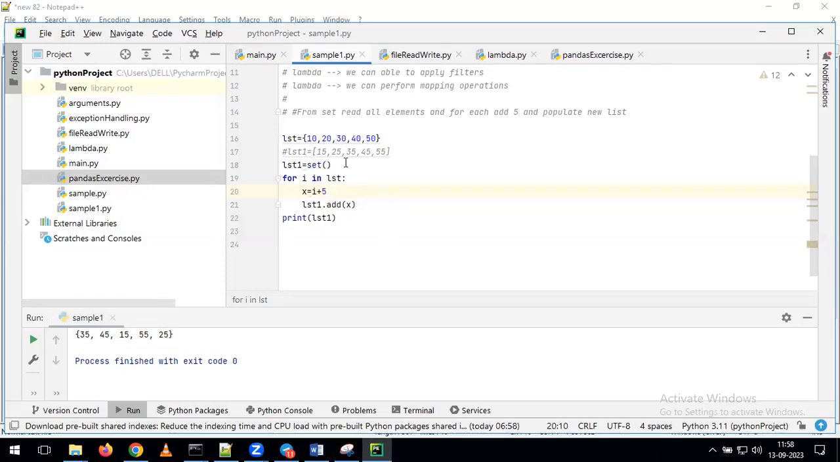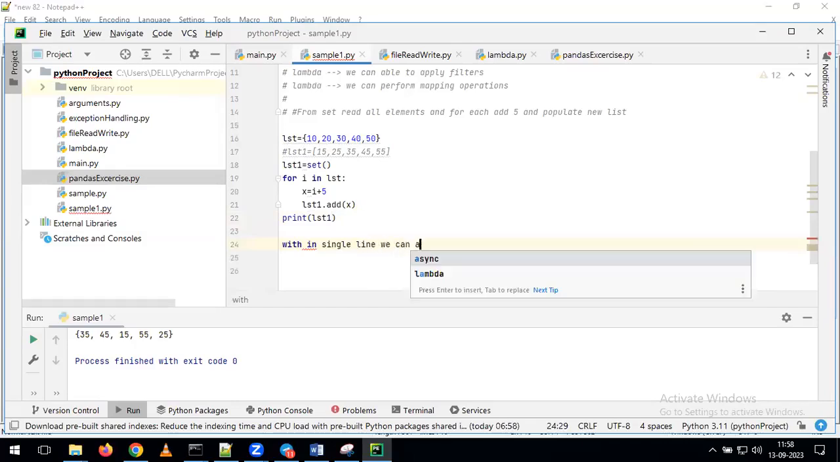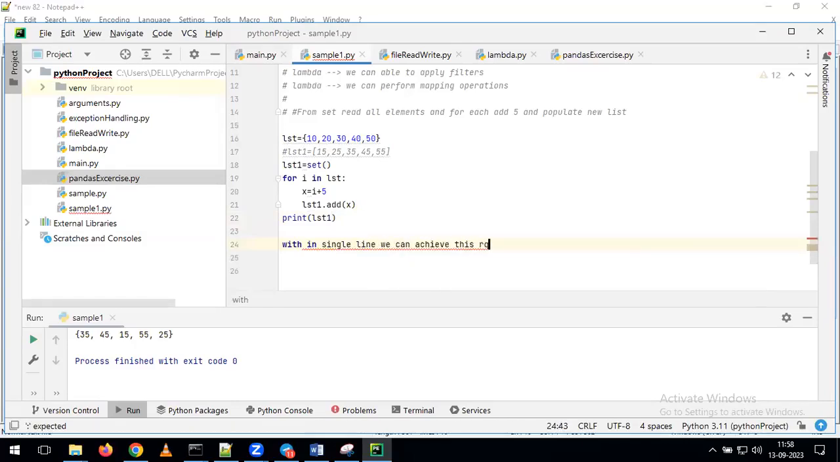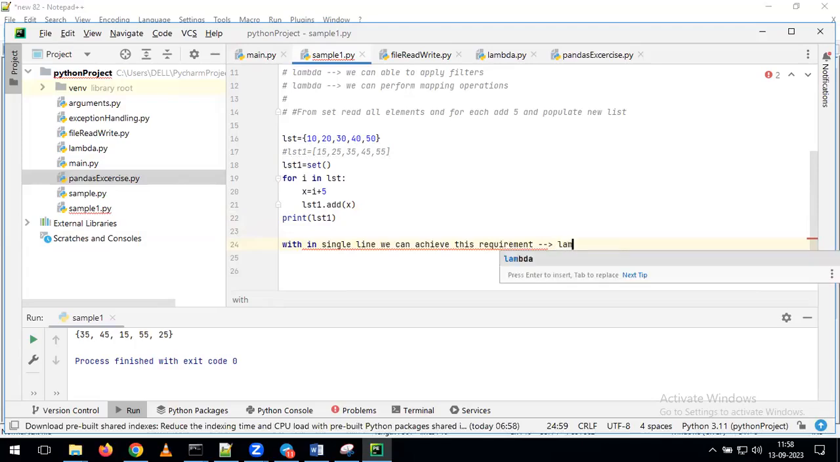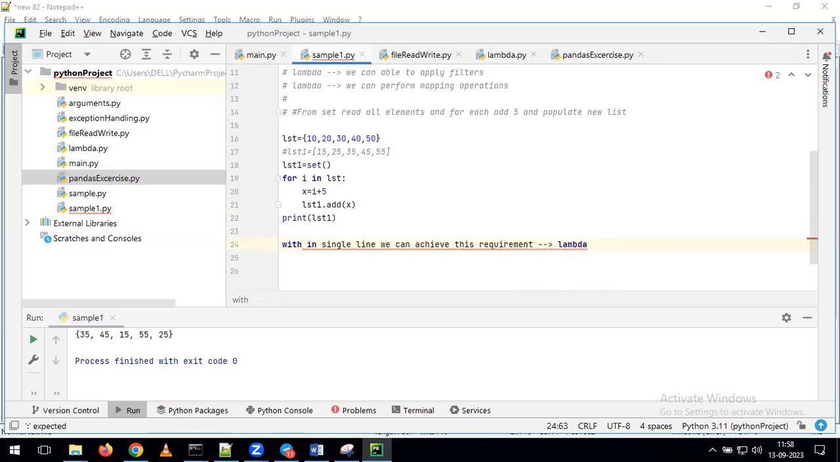Now, this is the way if you want to achieve this requirement, we are doing this many number of steps. Instead of performing these many operations, what we can do here is achieve this requirement within a single line. So how can we achieve this requirement within a single line? Here we can simply use a function called a lambda function. With the help of the lambda function, we can perform this operation within a single line.